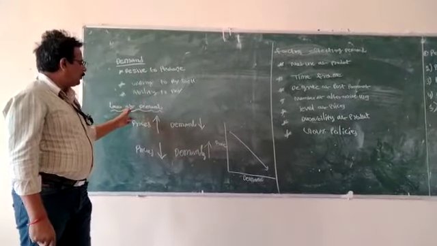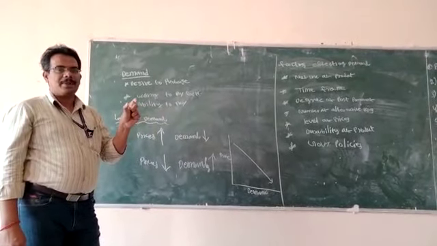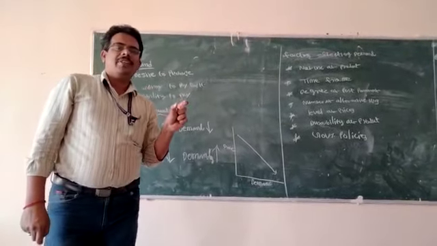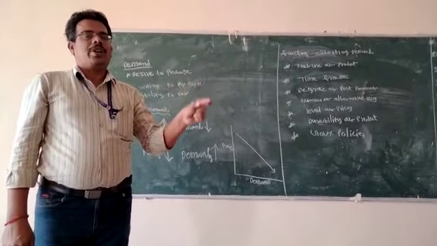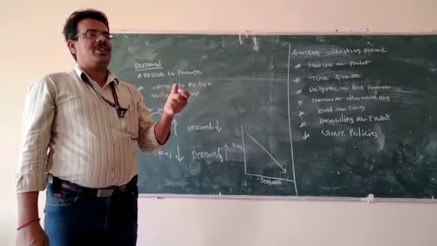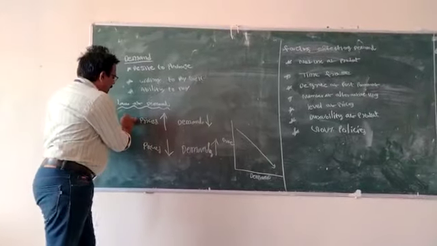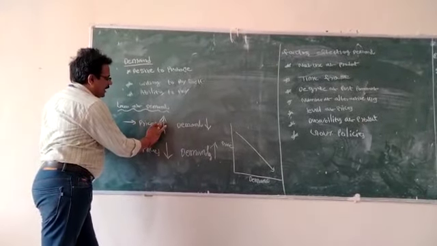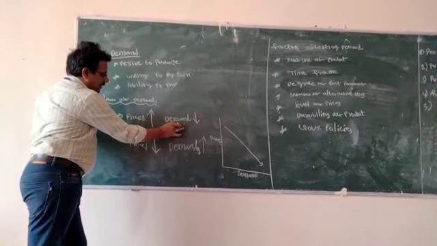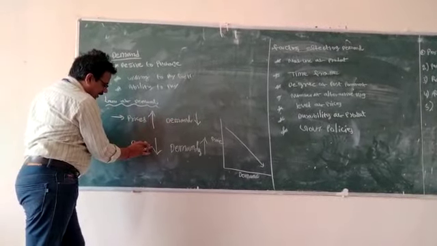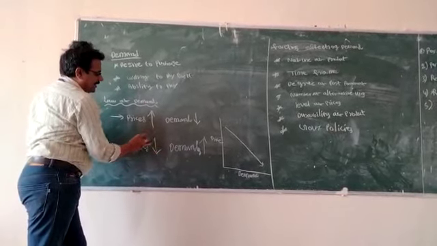Next we can discuss the meaning of the law of demand. The law of demand explains the relationship between the price of the product and the demand for the product. So what is the relation between price and demand? If the price increases, the demand will decrease. If the price decreases, the demand will increase.